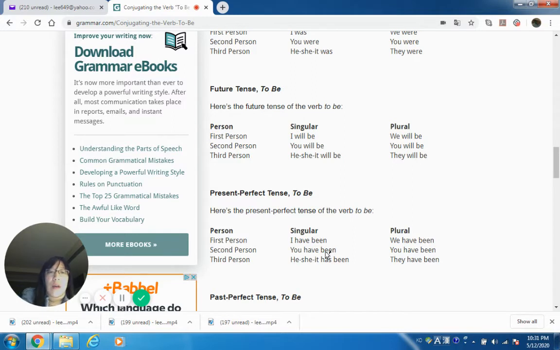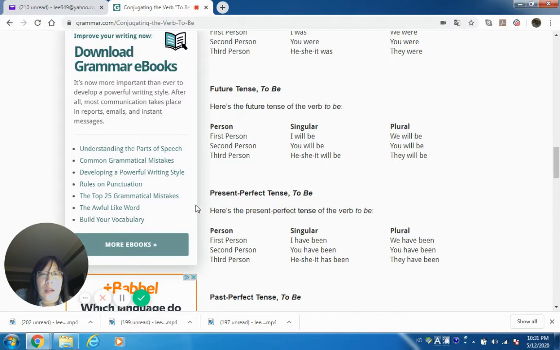It has to have past participle form. So that's why you have to use been. I have been. We have been. Second person, same thing. You have been. You have been. And for the third person singular, he, she, it, you are gonna use has. The past participle, been. Present perfect tense.